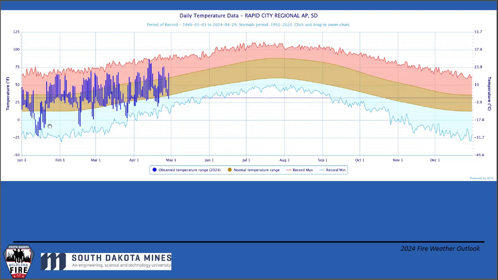And so, yeah, middle of January was cold. We set some record low temperatures. But then 2 weeks later, end of January, we were setting record high temperatures. The point being, we've been largely above average. If you think back on the winter, you might remember those cold days, but by and large, it has been warmer than average.